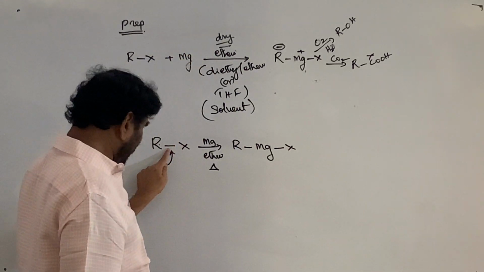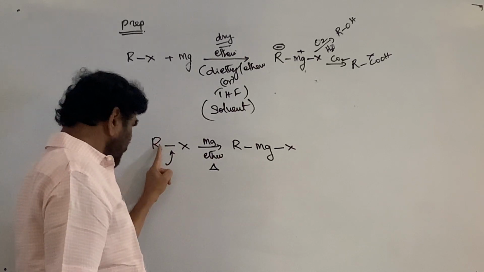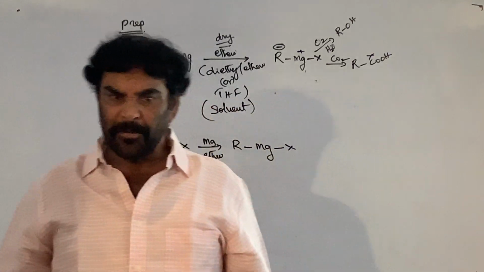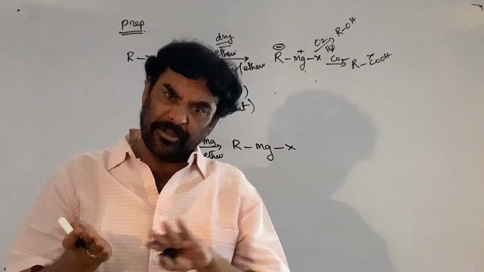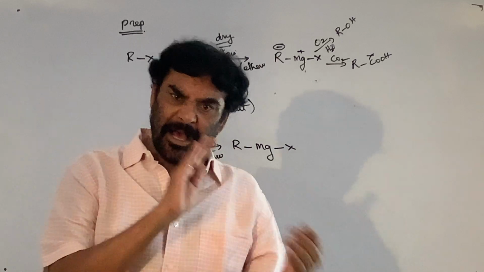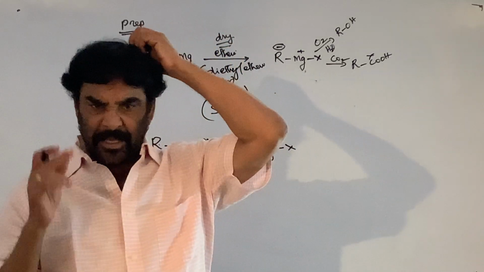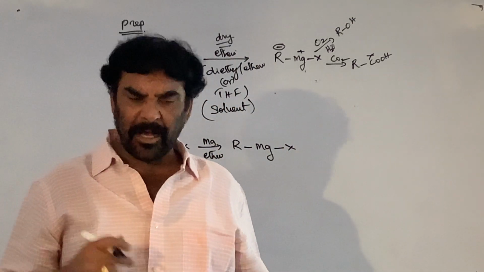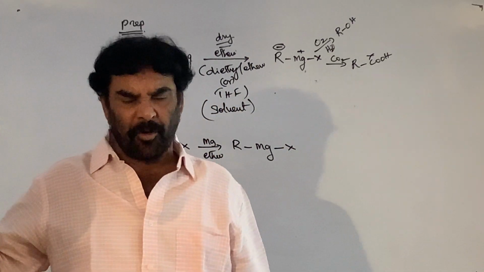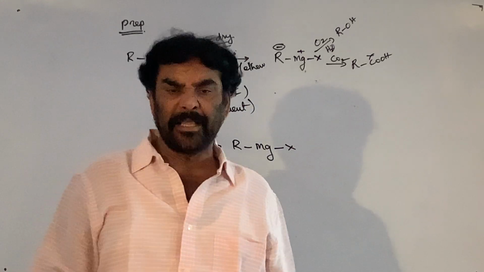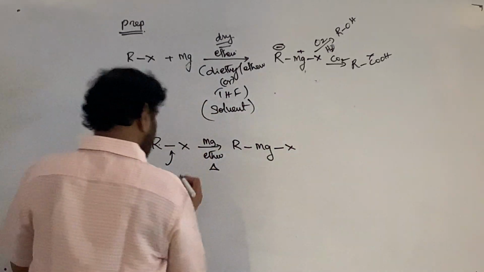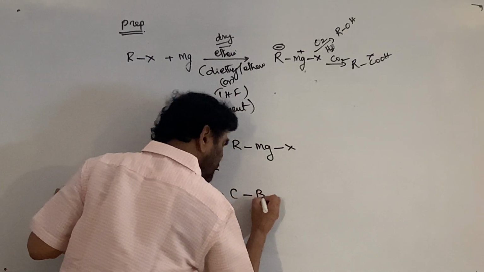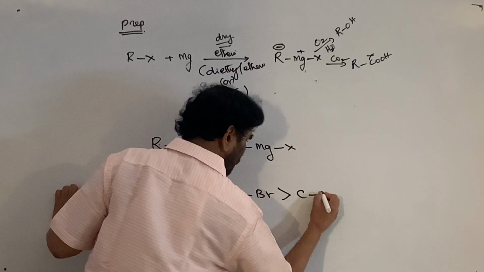Now the rate of reaction depends on the strength of the carbon-halogen bond. You can use the iodides, the bromides, or the alkyl chlorides. The carbon-chlorine bond is stronger than the carbon-bromine bond, and carbon-bromine is stronger than carbon-iodine. So iodides are more reactive than bromides, and bromides are more reactive than chlorides.